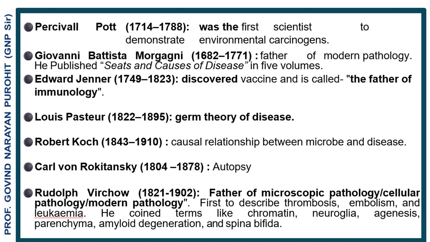Karl von Rokitansky, 1804-1878, autopsy. Rudolf Virchow, 1821-1902, father of microscopic pathology, cellular pathology, modern pathology. First to describe thrombosis, embolism, leukemia. He coined terms like chromatin, neuroglia, agenesis, parenchyma.